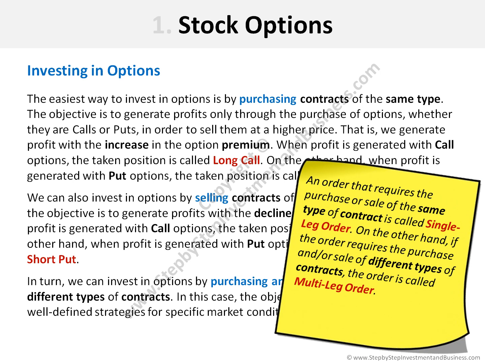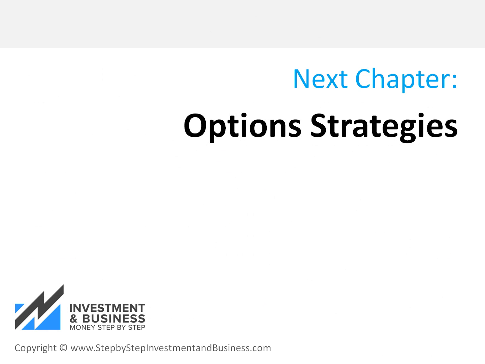An order that requires the purchase or sale of the same type of contract is called single-leg order. On the other hand, if the order requires the purchase and/or sale of different types of contracts, the order is called multi-leg order. Here we ended with the chapter Stock Options.